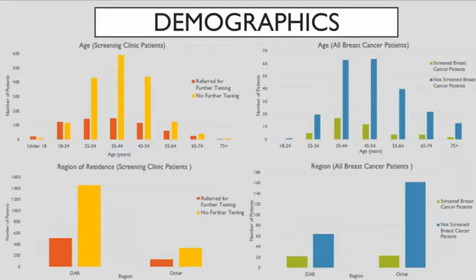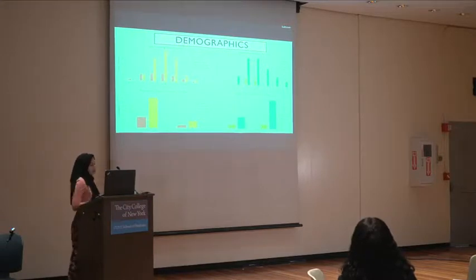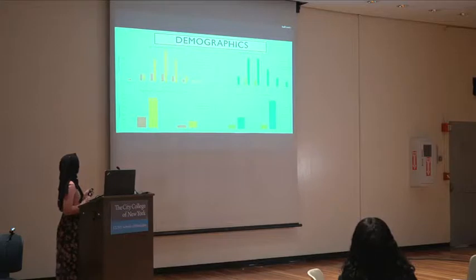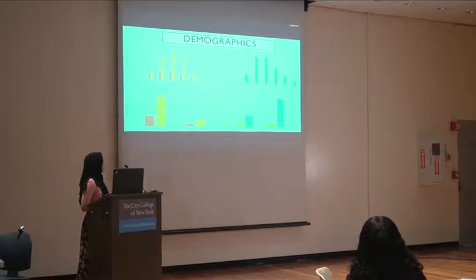These bars, the blue ones, represent breast cancer patients with no screening records, and the green bars represent patients who had breast cancer and had a screening record. As you can see from the top graph, the majority of screening clinic patients are between the ages of 25 to 54, and the majority of breast cancer patients are between the ages of 35 to 54. The bottom graphs show the region of residence, and as you can see, most screening clinic patients come from within Dar es Salaam, but most breast cancer patients are from outside of Dar es Salaam.